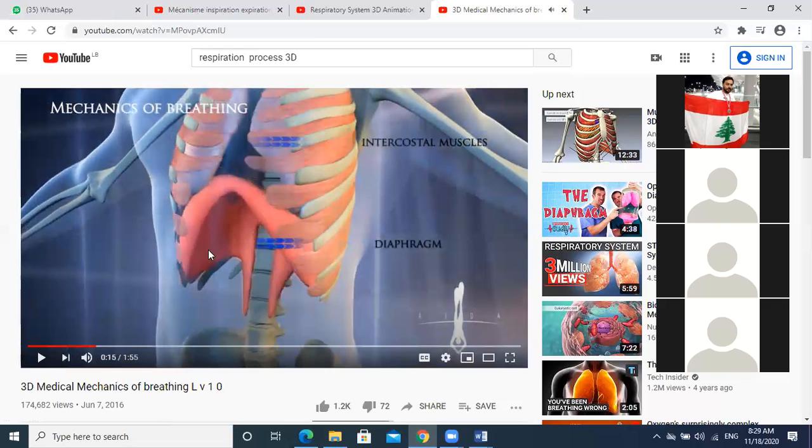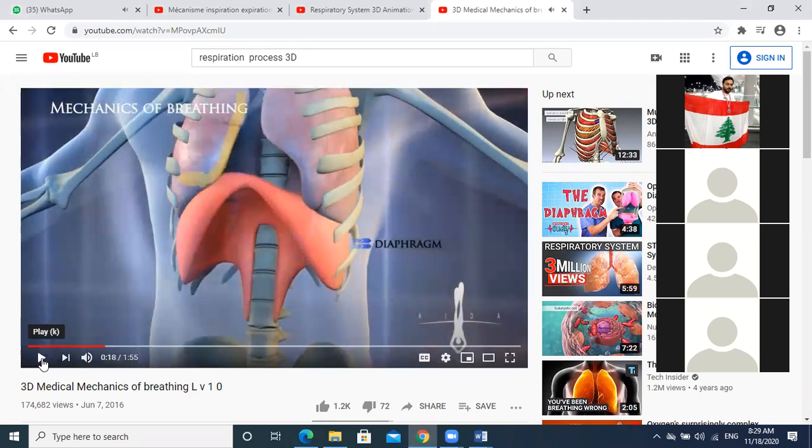It's a muscle that moves up and down, right? And here, look, this is the lungs. Look here, in the yellow color, this is the lungs inside, right? This is the lungs.